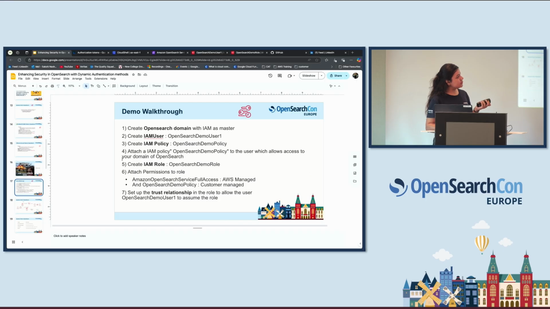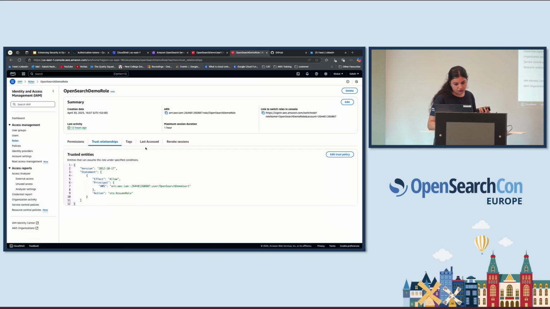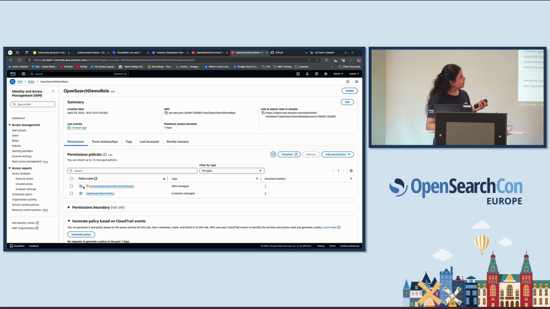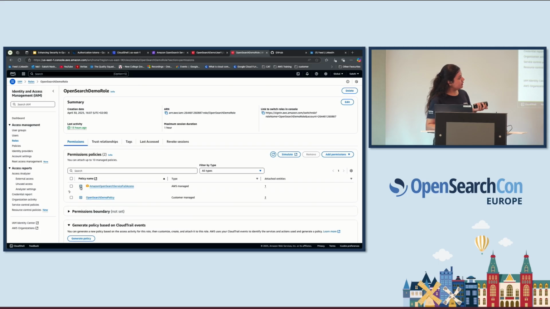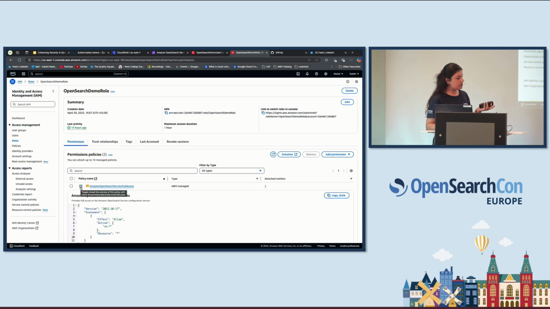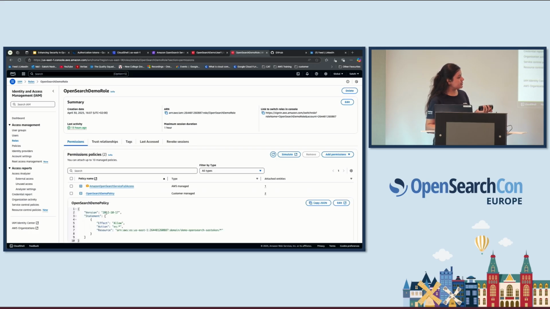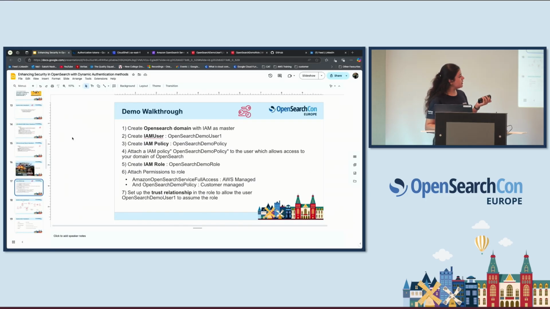And I've attached these permissions. Let me walk you through the permissions. There is one already given AWS managed one, which is giving full access to OpenSearch service. And the other policy that I created was giving explicit access to my domain, that is OpenSearch, for STS tokens, right? So I'm giving explicit access to this kind of service here. So I have created the trusted relationship, and I've created the permissions and attached the permissions to the role. I hope these steps are pretty much clear.